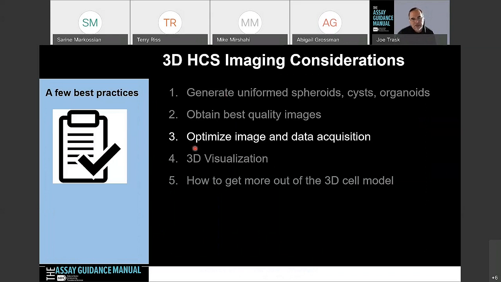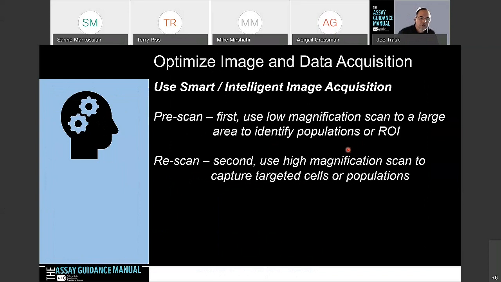So how do you optimize the image and data acquisition? I'm going to mention this. This is something that has been introduced in the field by a lot of companies, and I think most people that have high content imaging systems have access to something called Smart Intelligent Image Acquisition. What this basically lets you do is a pre-scan. So you first use a low magnification objective lens to scan a large area to identify areas of interest, maybe populations based on some threshold.